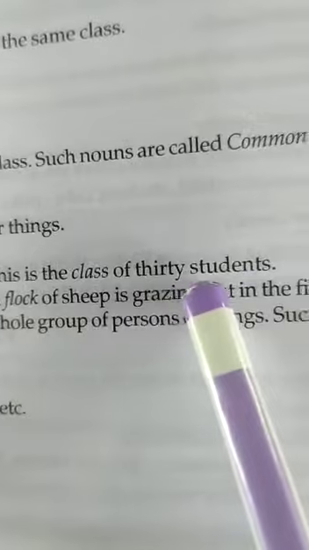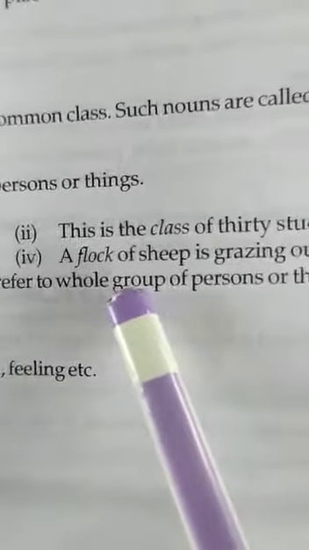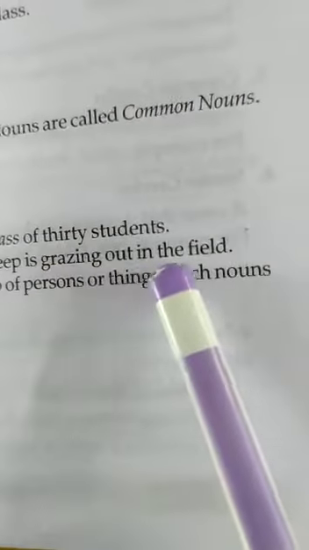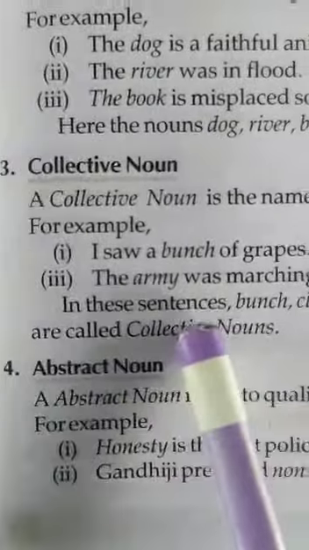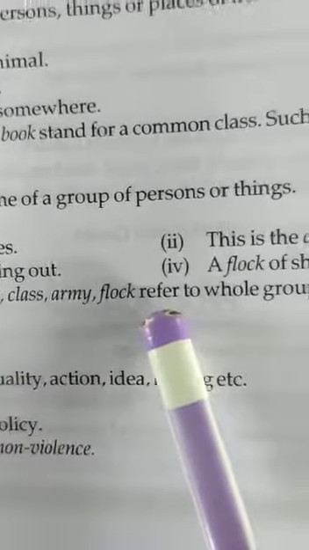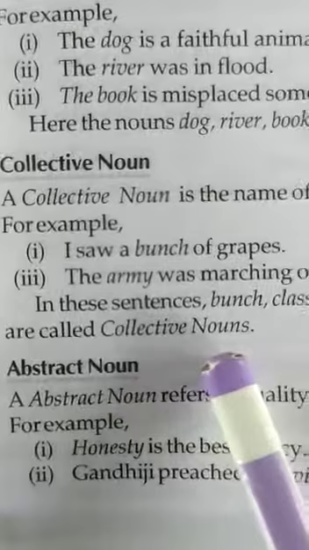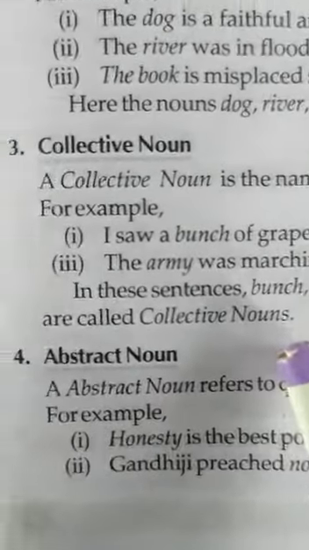This is the class of 30 students. The army was marching out. A flock of sheep is grazing out in the field. In these sentences, bunch, class, army, flock refer to the whole group of persons or things. Such nouns are called collective nouns.